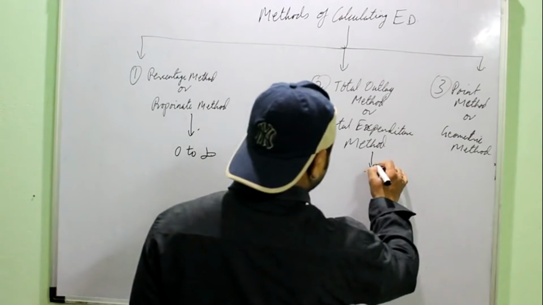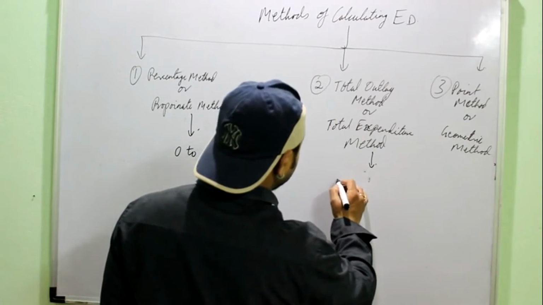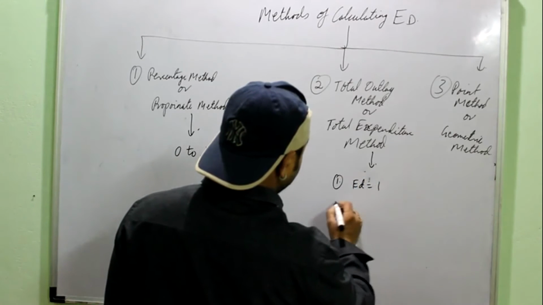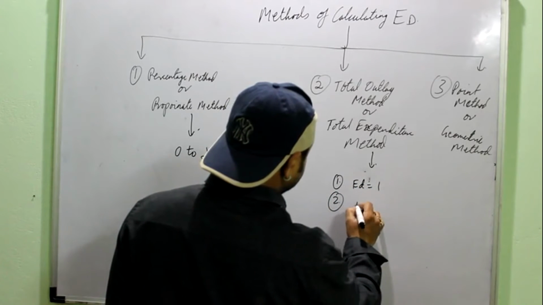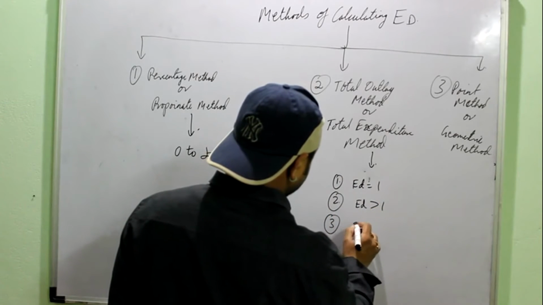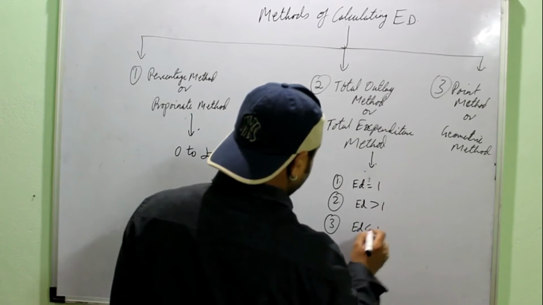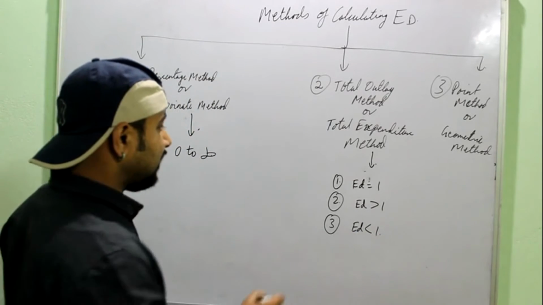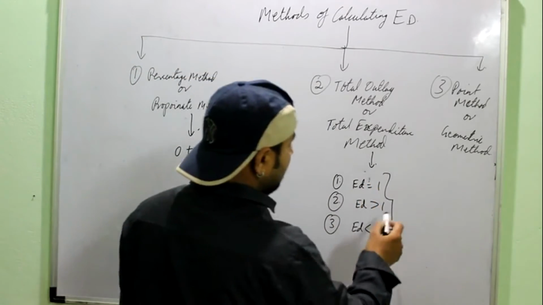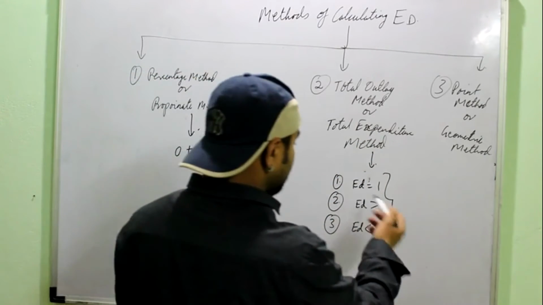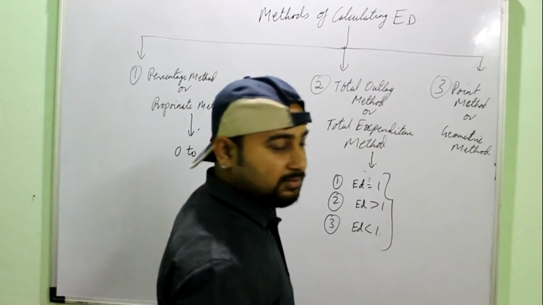When you use the total outlay method, you will have only 3 answers. If you use the total expenditure method in a particular numerical, the answer could be only 3. Here it is in comparison to unity, either equal to 1 or greater than 1 or less than 1.